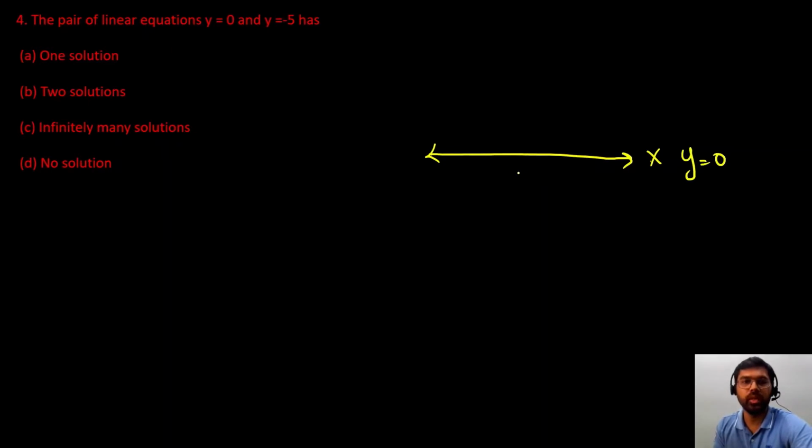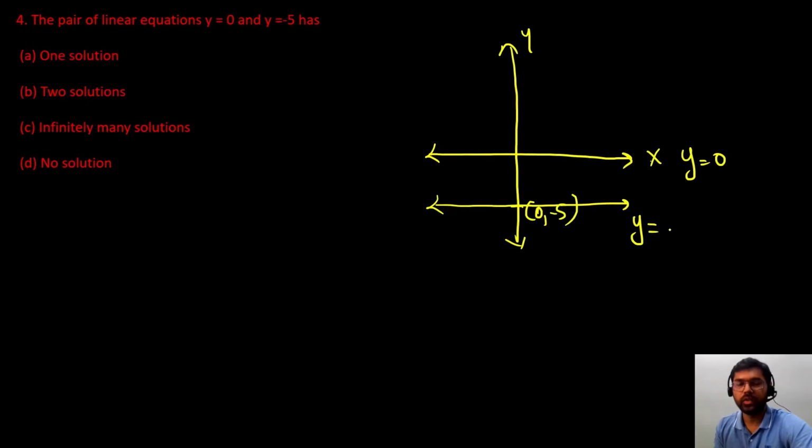y is equal to 0, so this will be the graph of y is equal to 0, and let us draw y axis also। so this would be my y axis and this is my x axis, and x axis is y is equal to 0 also, and y is equal to -5 कौन सी लाइन होगी? that would be passing through my 0 -5 and parallel to x axis। ठीक है, सो ये मेरी y is equal to -5 की लाइन। so you can see both these lines, are they intersecting anywhere? no, they both are parallel lines। so parallel lines के कितने solution उससे होते हैं? we know कि we have no solutions for parallel line। okay, so the answer will be D। got it?